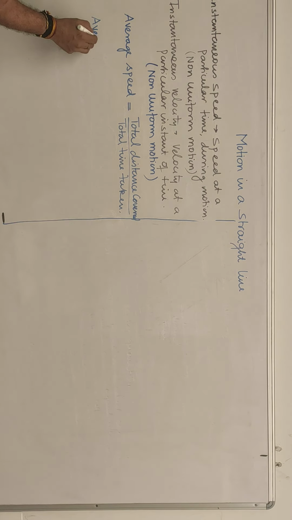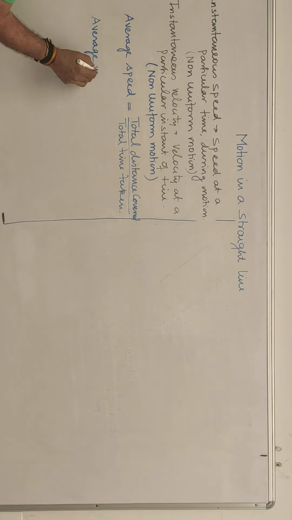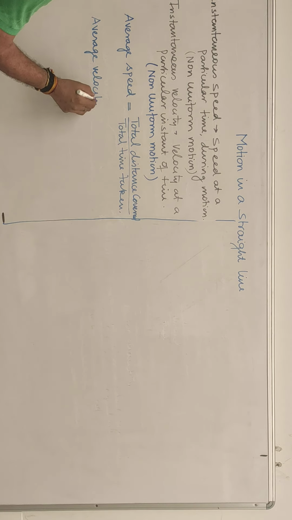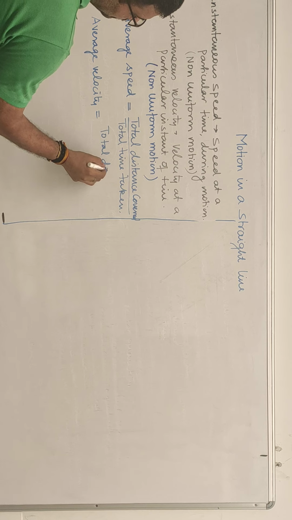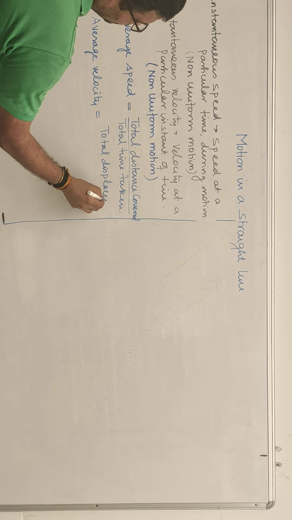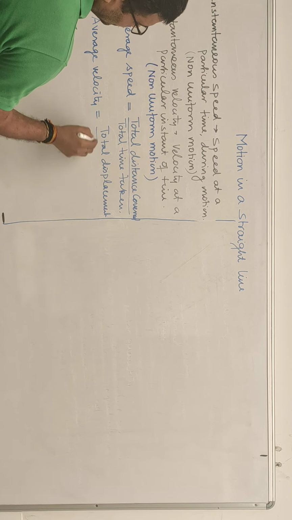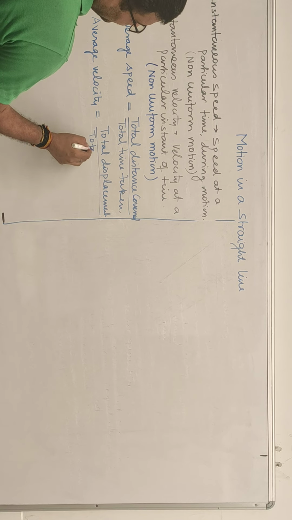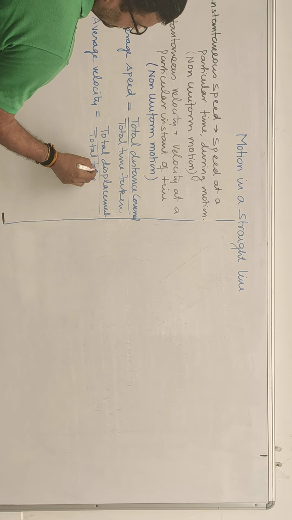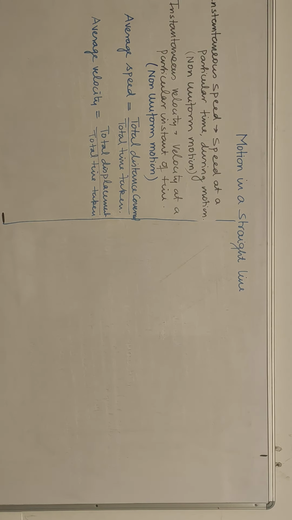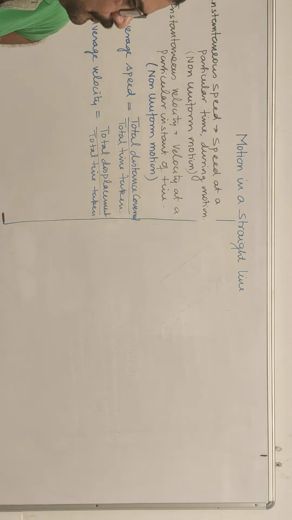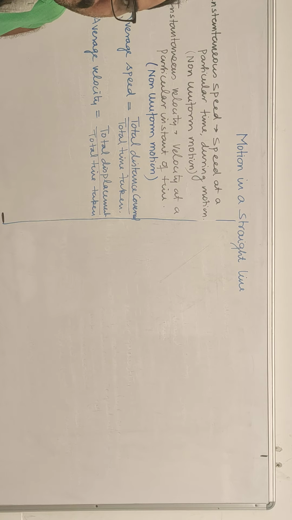What is average velocity? Average velocity is total displacement upon total time taken. But when you start from a point and reach back to the same point, average velocity will be 0, whereas average speed you can calculate.